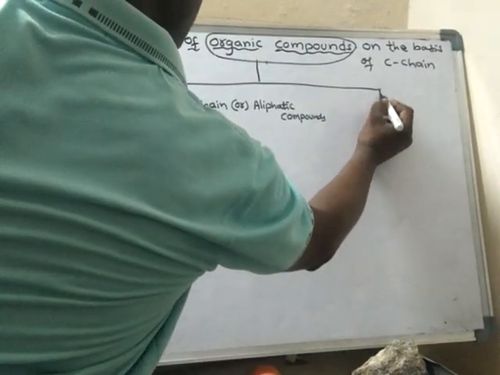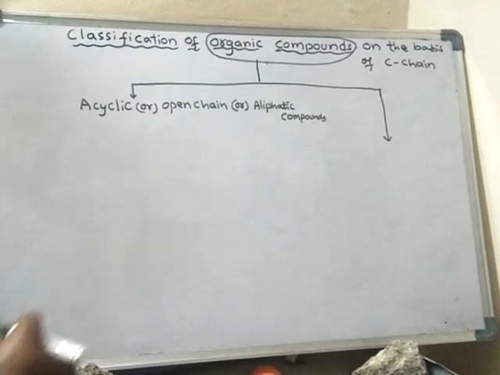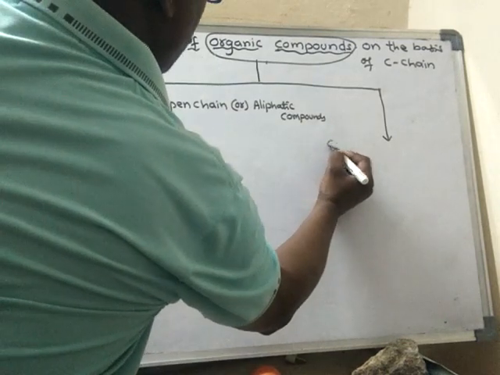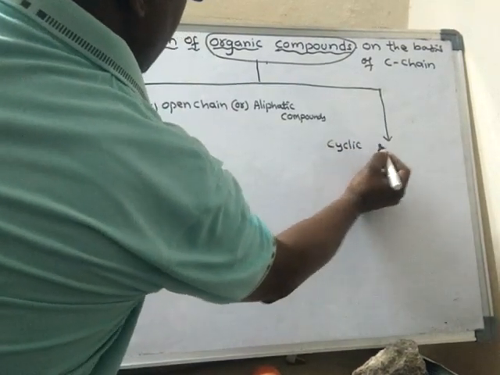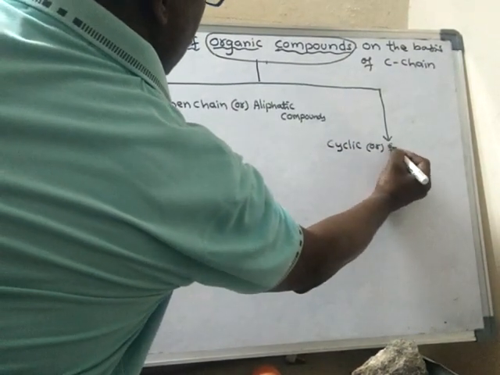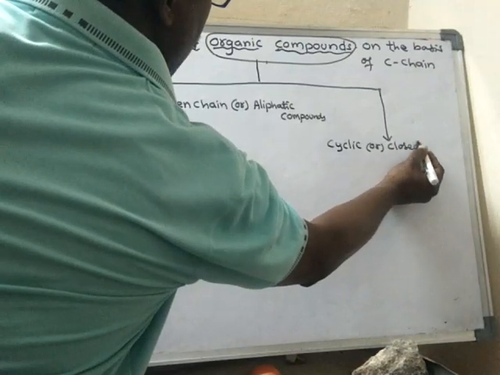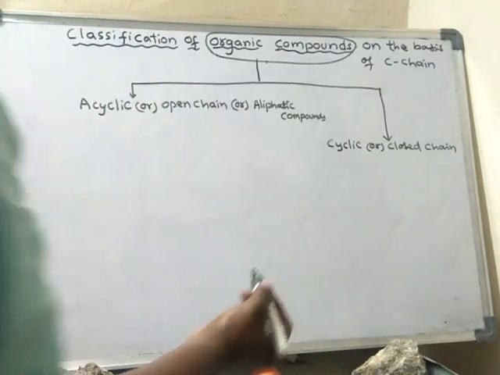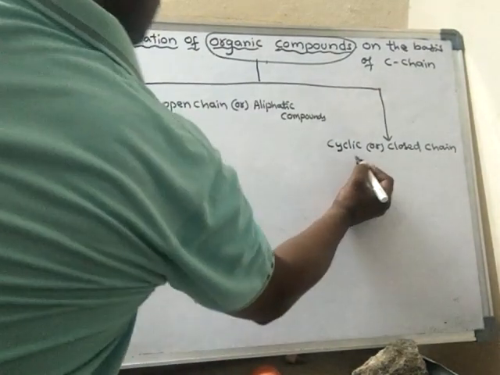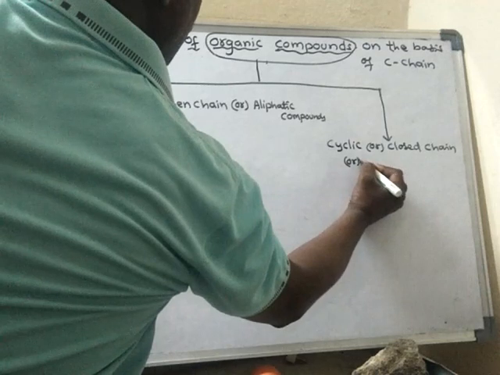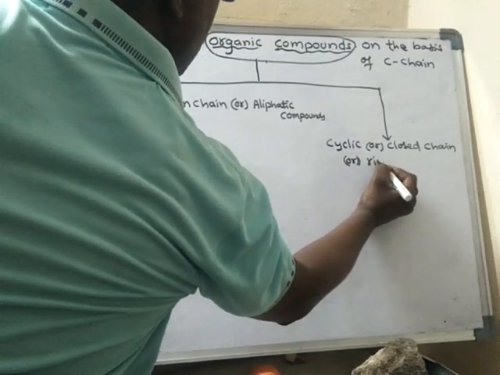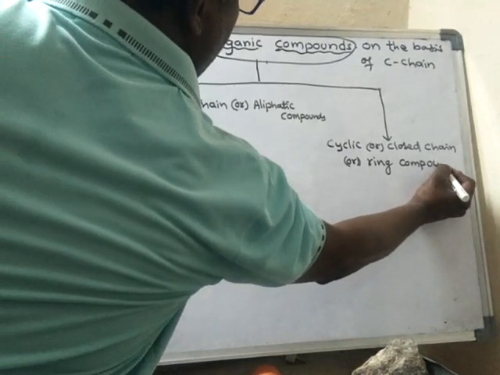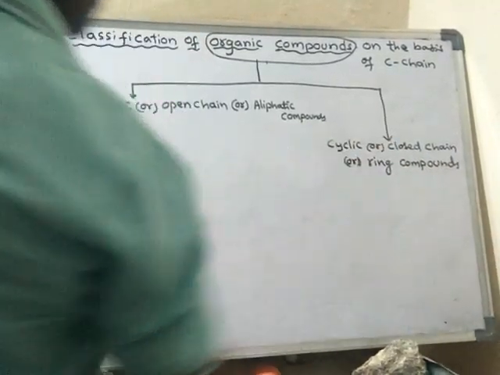Another type of compounds is said to be cyclic, or closed chain, or ring compounds.